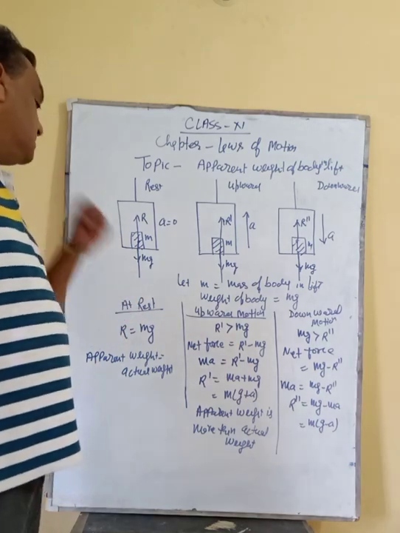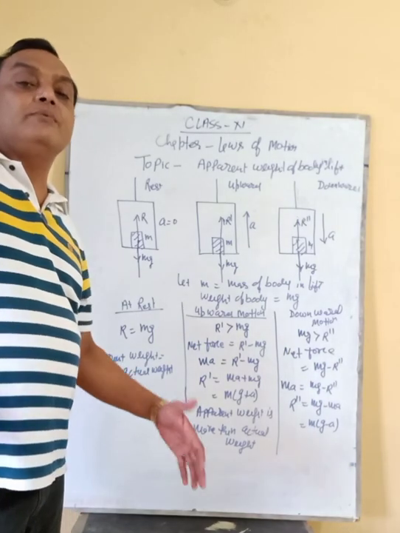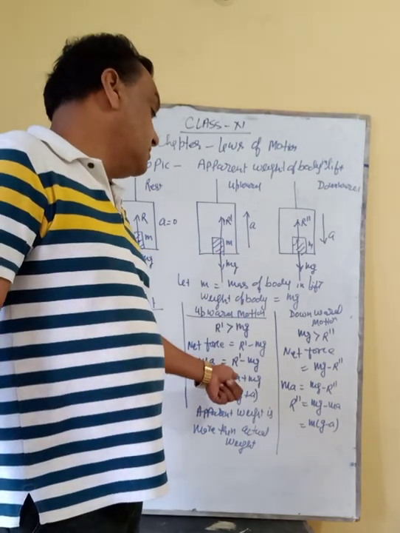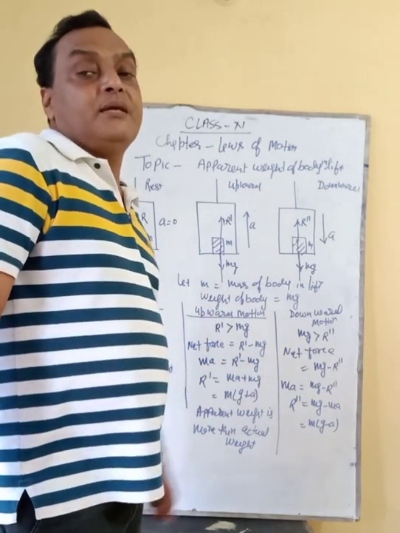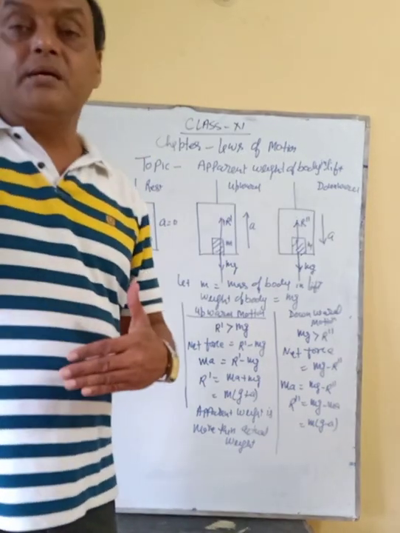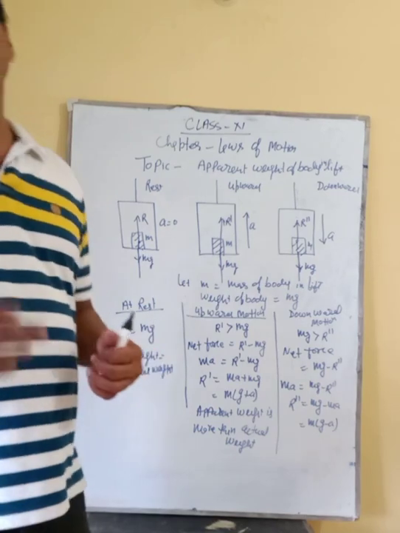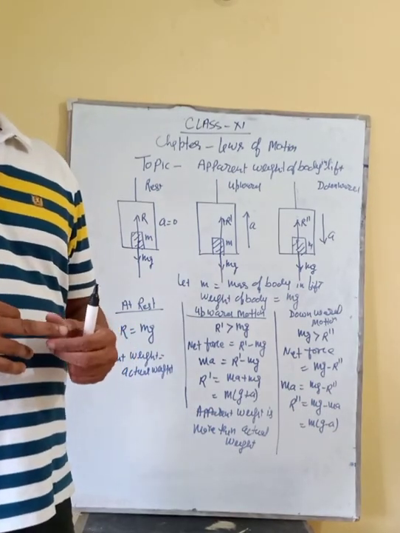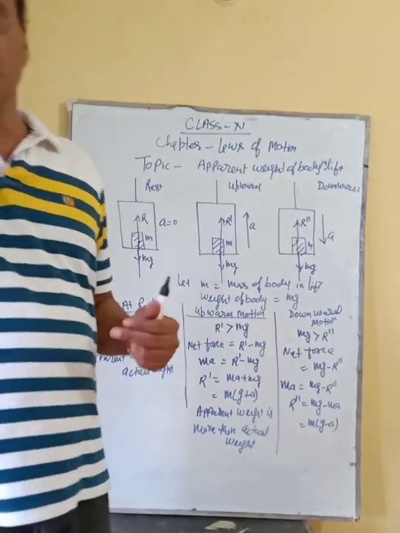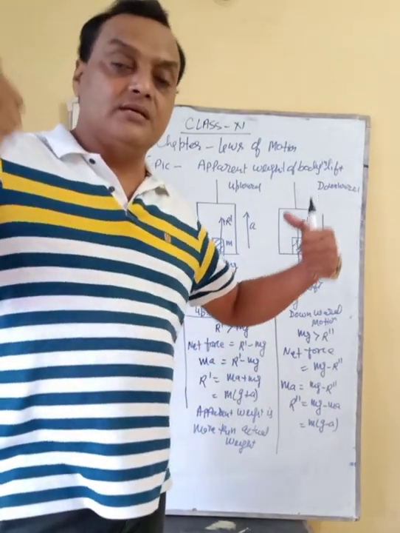See, when the body is at rest, we got R equal to mg; R is the apparent weight and mg is the actual weight. But in case of upward motion, you have seen it is mg, the actual weight, plus ma. It means the apparent weight of the body moving upward depends upon the acceleration of the body. The faster, or maybe you have observed whenever you sat on rides, different types of rides, whenever its speed increases, you experience that you become very heavy.